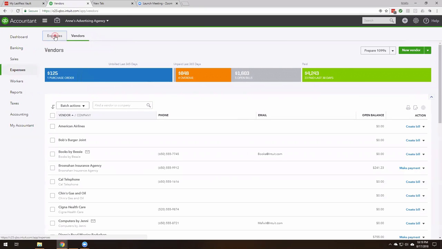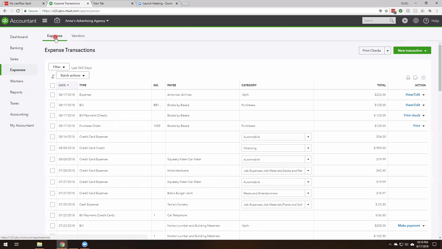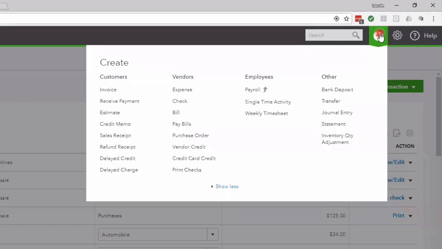Okay, so let's go into expenses, all right? This is also found here under our Create menu, and we're going to focus here in this column of vendors. So this is expenses for our business, all right?